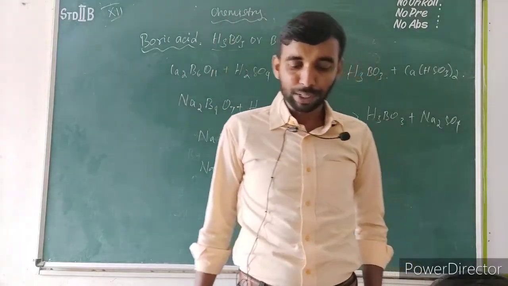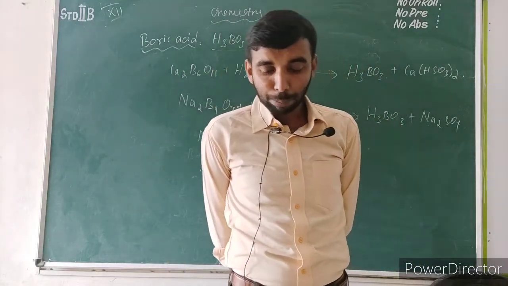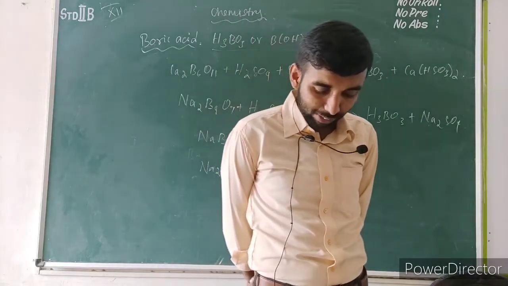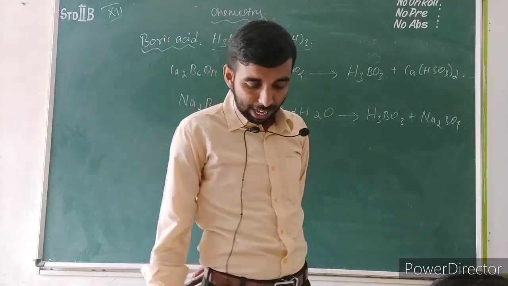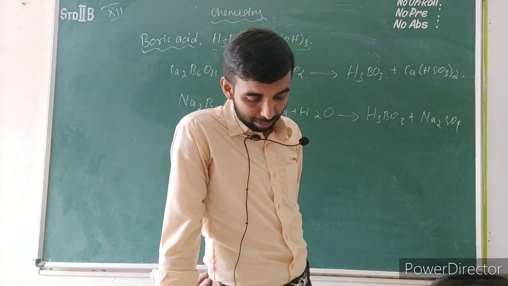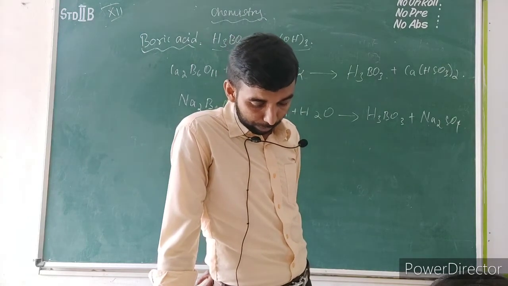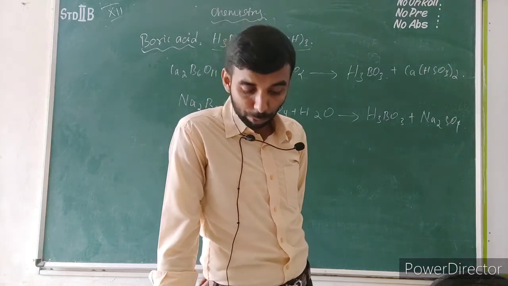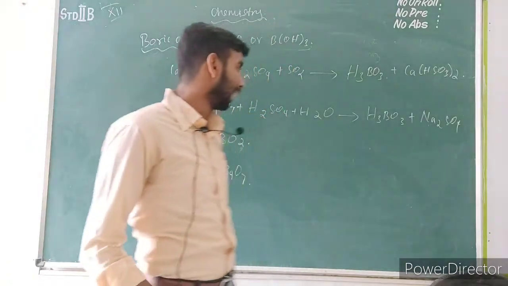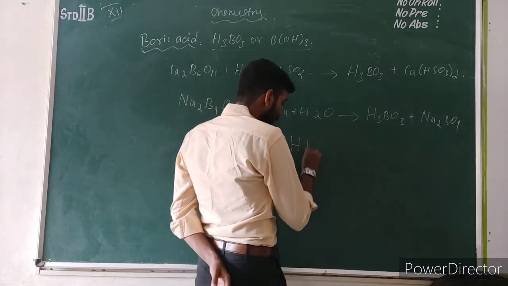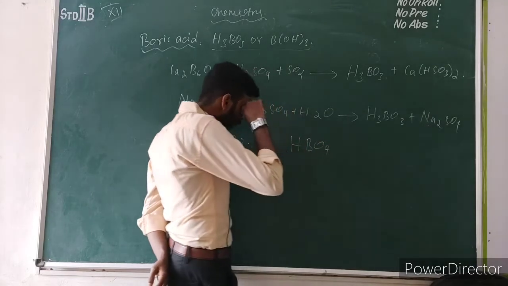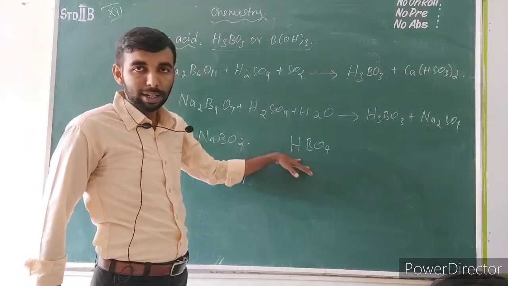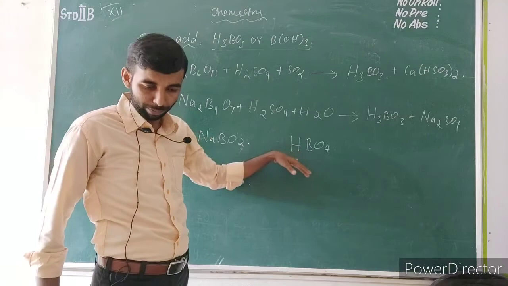Next, the action of heat. If you heat boric acid up to 373 Kelvin, the product is HBO2. Boric acid when heated at 373 Kelvin gives metaboric acid, and at 413 Kelvin it gives tetraboric acid. When heated further, it gives boric anhydride, which is a glassy mass. The formula of metaboric acid is HBO2.